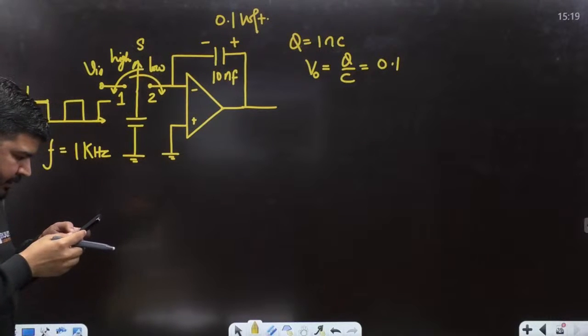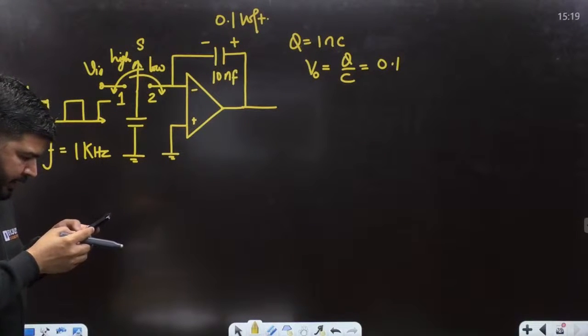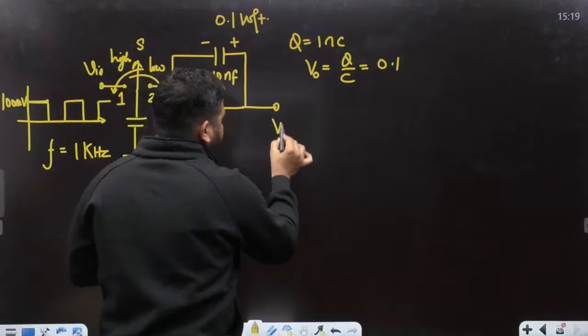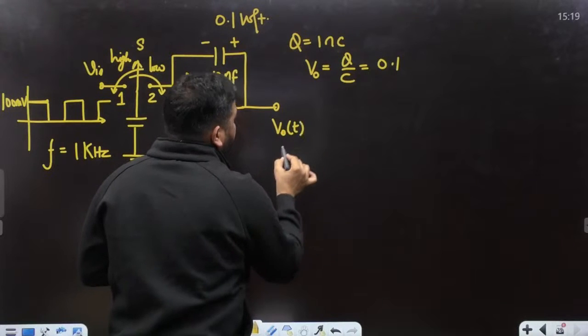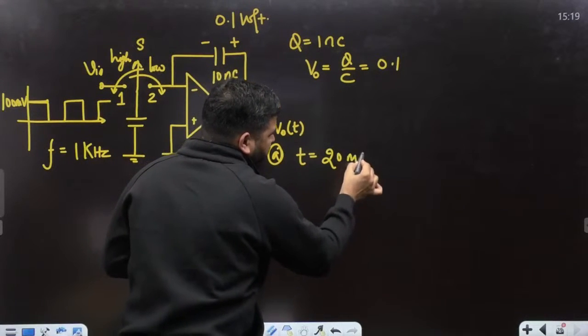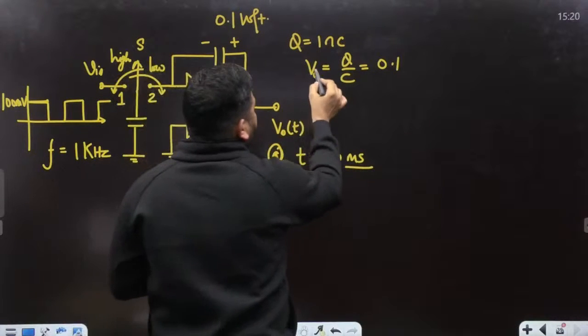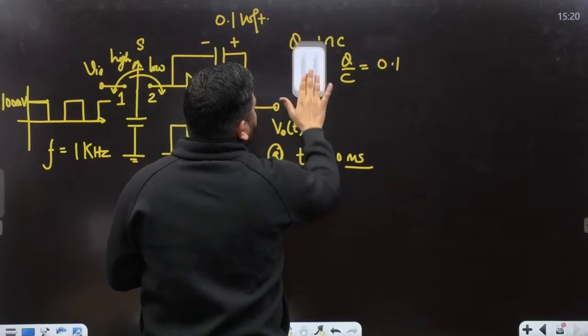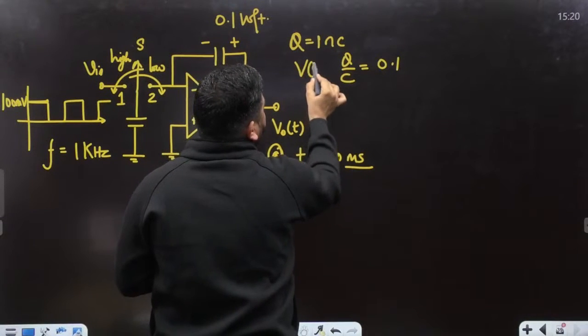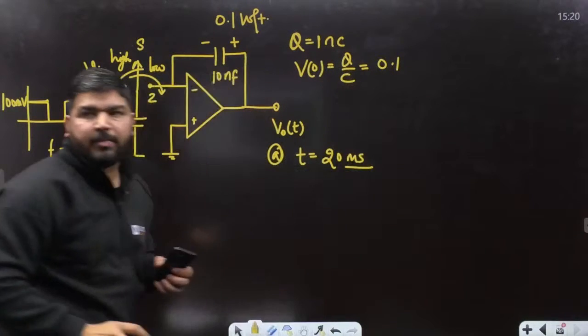Now the question is, at t equal to 20 millisecond, we need to calculate the magnitude of output voltage. Is it correct, guys? Let's call it V0. The initial charge was 1 nanocoulomb, and because of that, the initial voltage came out to be 0.1 volt.